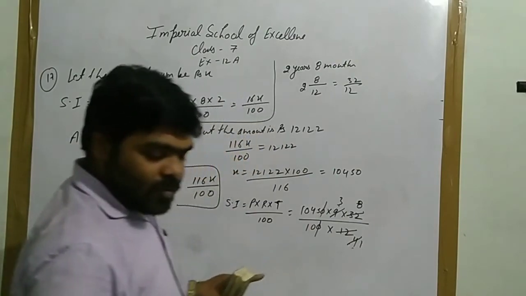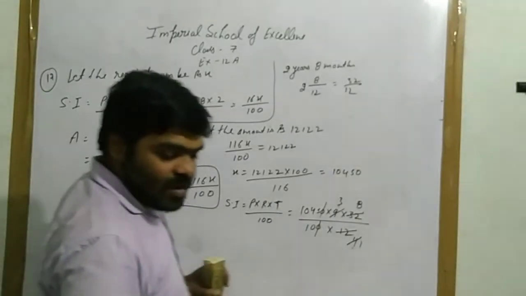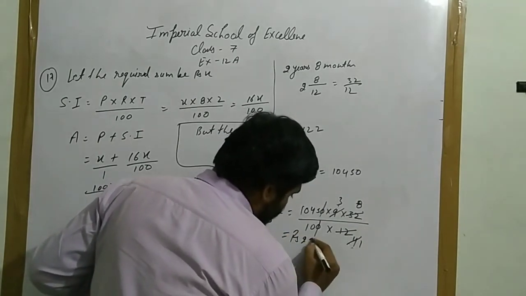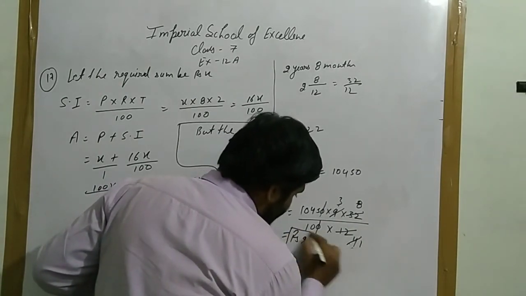When you solve this completely, your answer will be 2508 rupees. This is your answer.